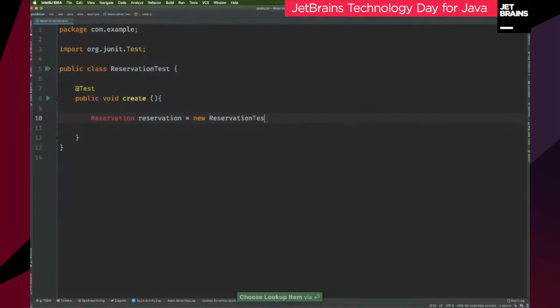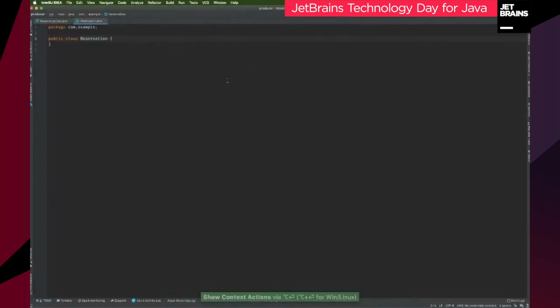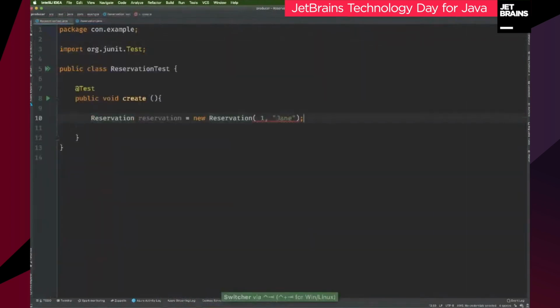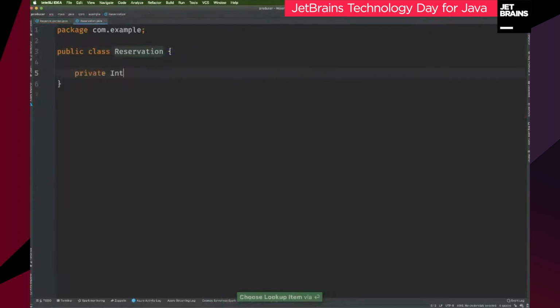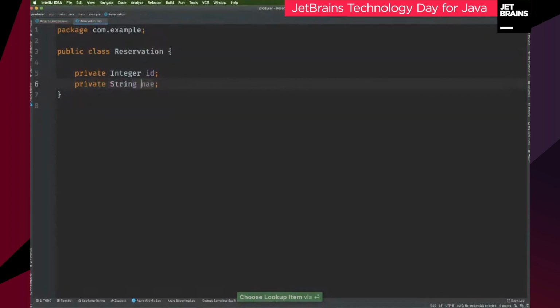So the entity is going to be called reservation. The reservation is going to have a field for an ID and a name. Okay, so there's that. Maybe it's 1, whatever. And this entity I'm going to create here as a class. The entity is going to have a constructor. You can see that that's a failing test, right? I need the constructor, so I'll say private Integer id and private String name. And there we go. That's our basic entity.